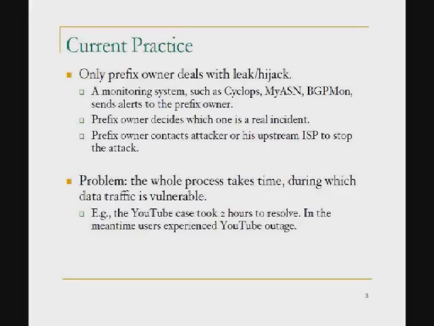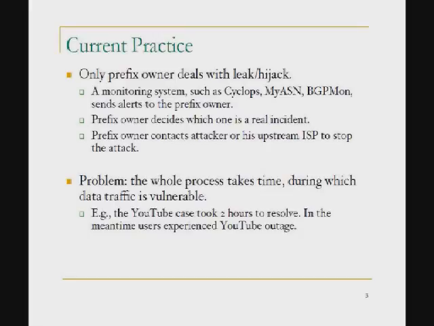So I have to collect information from remote monitors and collect all the routing announcements and get alerts back to my network. Then I process this data. I decide which one is a real attack. Then I take some actions, call up the attacker network or the upstream ISP, and try to stop this attack. But the problem is the process takes time.